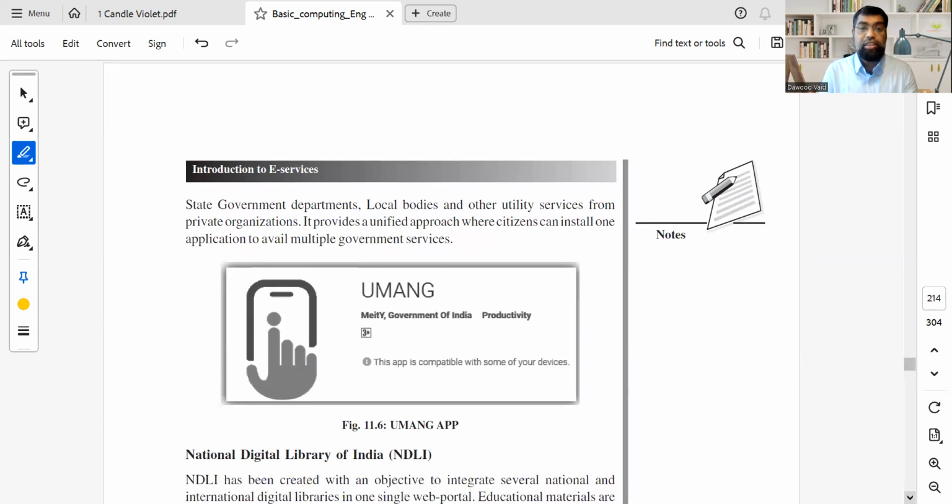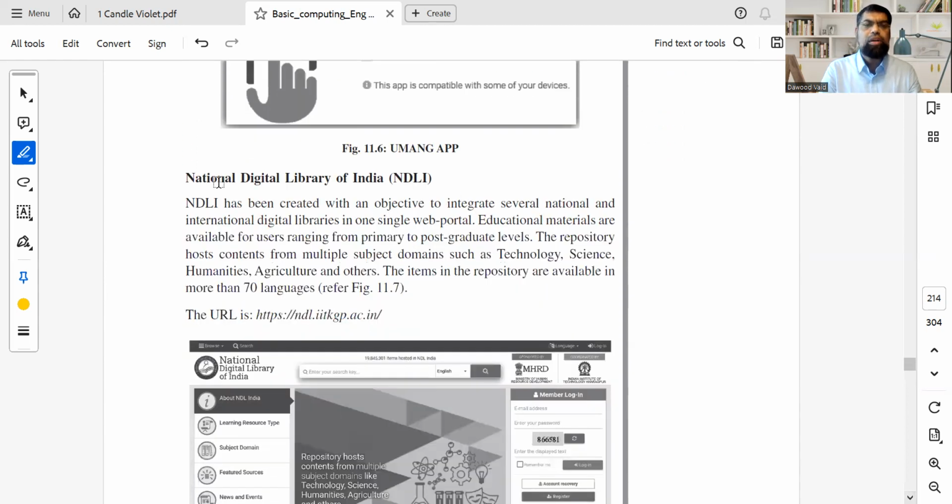Right? In fact, as an organization, Golden Sparrow has applied for the Skill India certification. And Skill India is a program which also comes under the Ministry of External Affairs, Ministry of HRD in Government of India. Other quick ones, NDLI, Digital Library, that is National Digital Library of India. And this has a repository as in deposits of all the domains from science, agriculture, technology, humanities, space research. You want to search something on ISRO and Chandrayaan, you will go to this particular website. Do not remember the website name, but at least you should know what the acronym stands for.